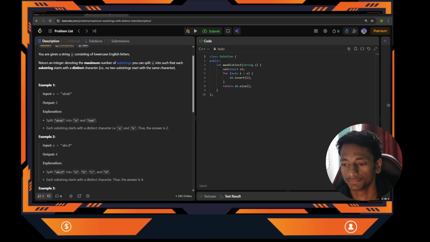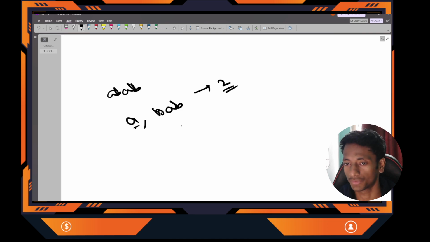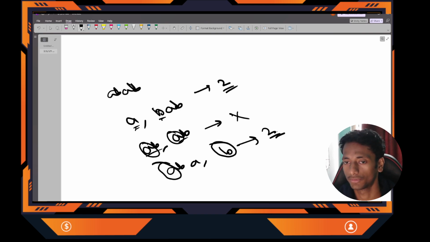That means example 1, a b a b. If I split with a, another substring will be b a b. So actually we can generate two substrings starting with two different unique characters. Next, I can split A, B, A, B. Is it starting with different characters? No. Actually, A is getting repeated, so this is not possible. Next is A, B, A, and another substring will be B. Yes, it starts with B, and this starts with A. So this is also two substrings we can generate, maximum two substrings.